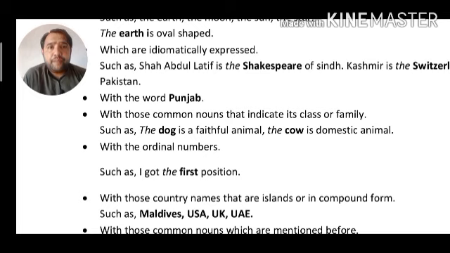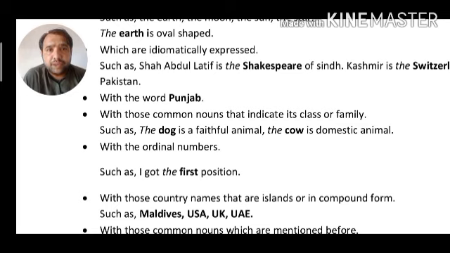In the next rule, the will be used with ordinal numbers. Guys, there are two types of numbers, cardinal and ordinal. 1, 2, 3, 4 are considered cardinal numbers, whereas first, second, third are considered ordinal numbers.